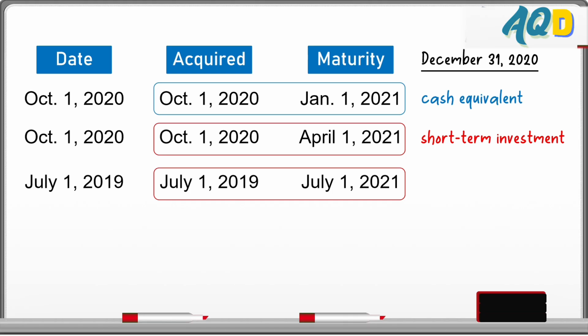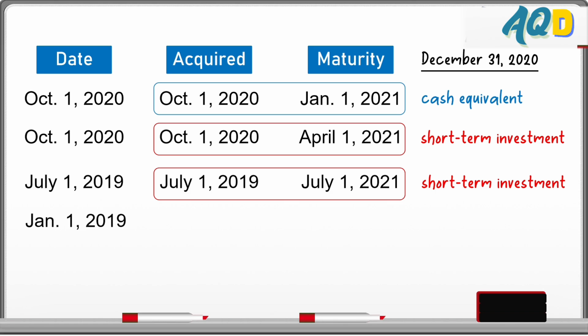What we will look at next is that it is an investment because it is not a cash equivalent, but is it a short or long-term investment? Now, which dates do we compare to determine whether it's short or long? The answer is the end of the reporting period and maturity. So, year-end is December 31, 2020. Maturity is July 1, 2021. That's 6 months from year-end, January to June 30 or July 1. In short, the investment is a short-term investment.